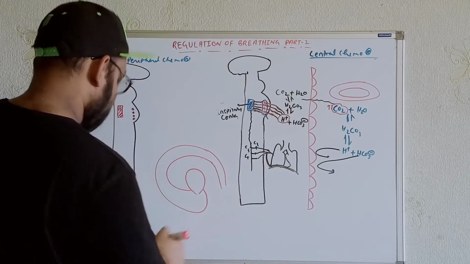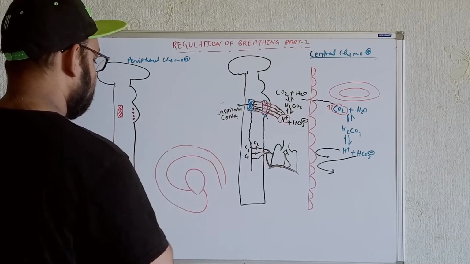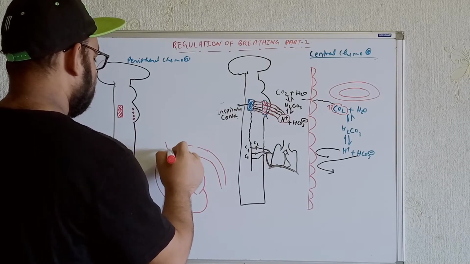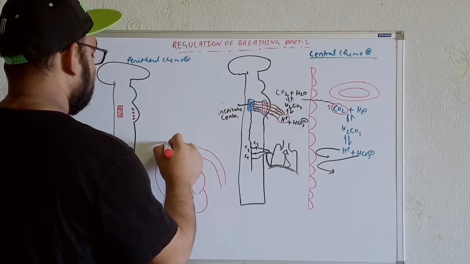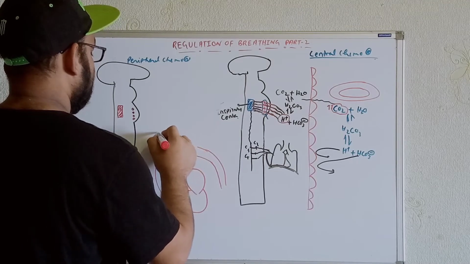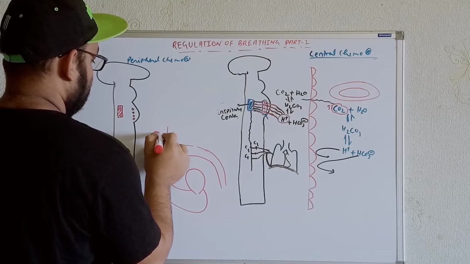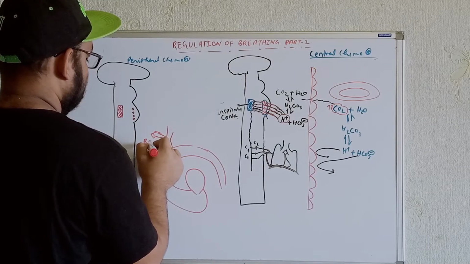If we look further at the divisions of the branches, from here we will get the brachiocephalic trunk. After that, what are you supposed to get? From here there will again be divisions. We will get the right subclavian artery.